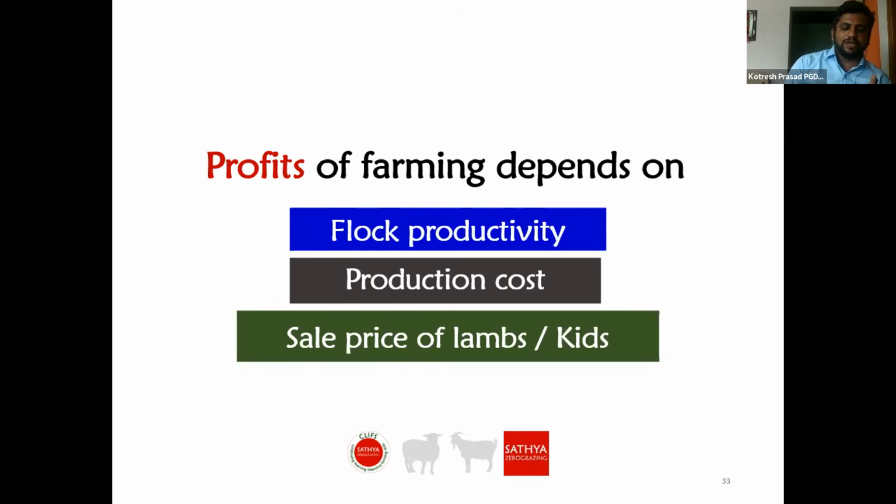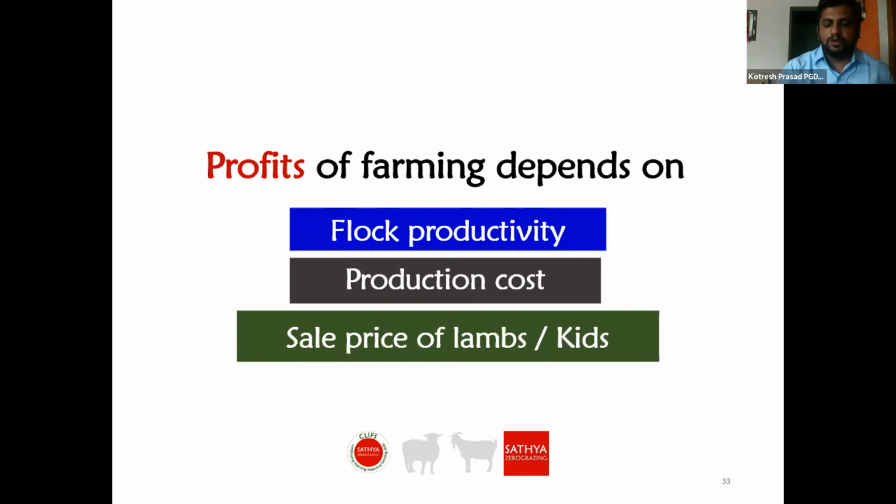Even Indian animals are capable of producing very high average daily gain compared to foreign animals, because we are crossbreeding with different foreign breeds for higher body weight gains. Whereas our own Indian breeds, in our farm we have a Sirohi, a 1 year old male animal which is weighing more than 60 kg.